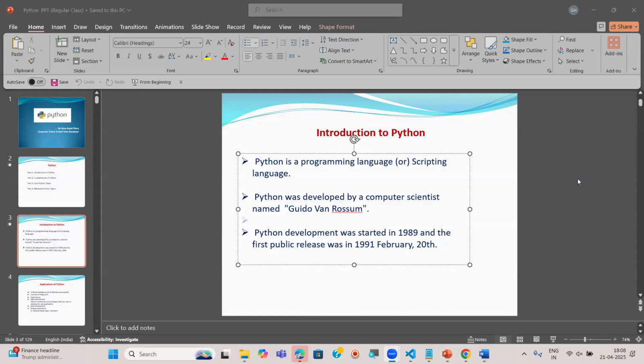And next, applications. What are the applications? A few, if you have an idea. Please, remaining guys also respond so that I will feel happy, and so that I can understand whether you are able to understand my sessions, whatever I'm explaining.